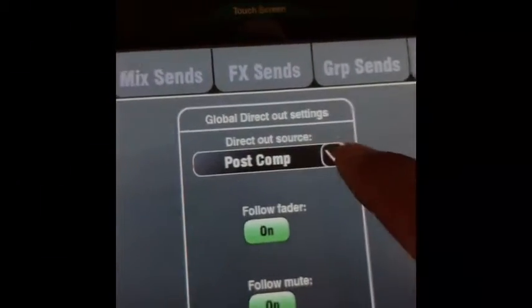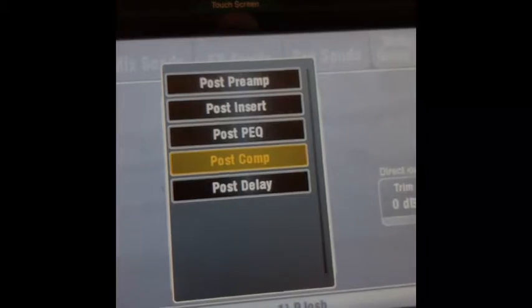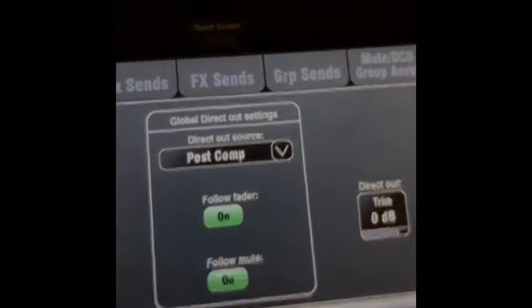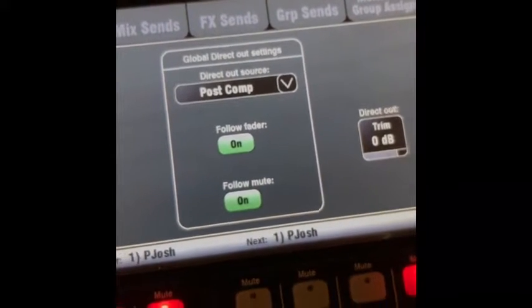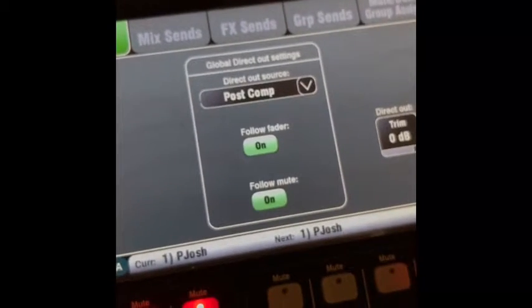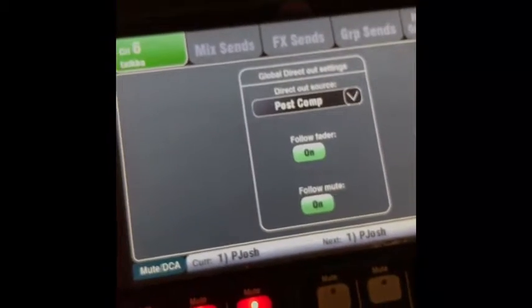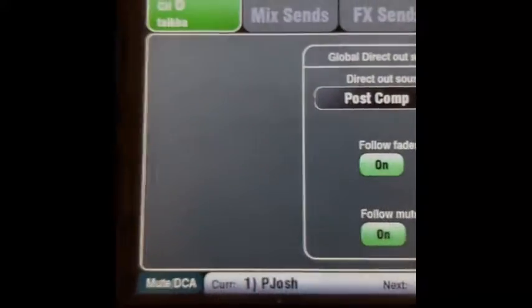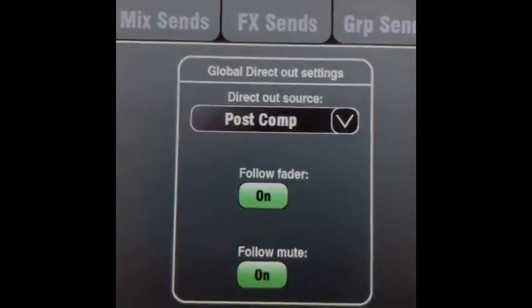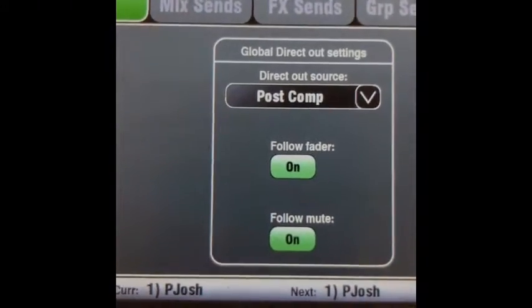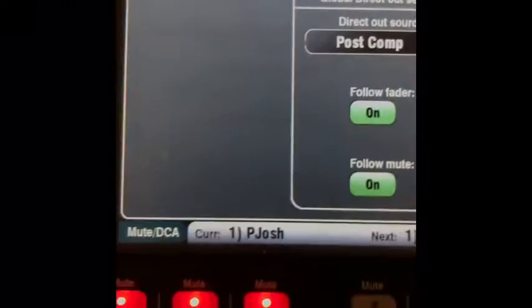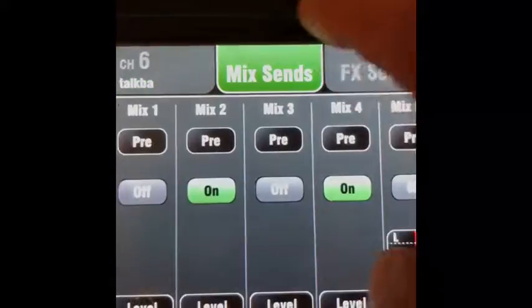And the way we do it is we want here post compression. So in other words, if there's compression on the channel, we want it to also be compressed when it sends. And also we want it to follow the fader. So if you turn down here, it will turn down the volume. Okay. So the way we set it up is we go here to Mix Sends.